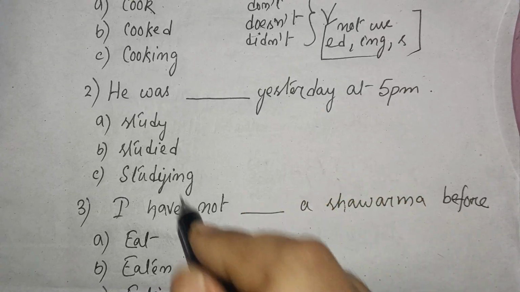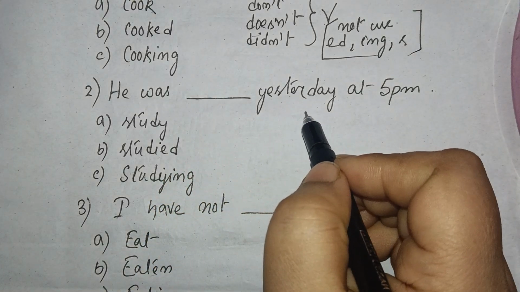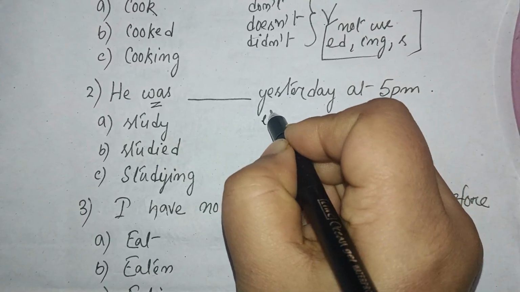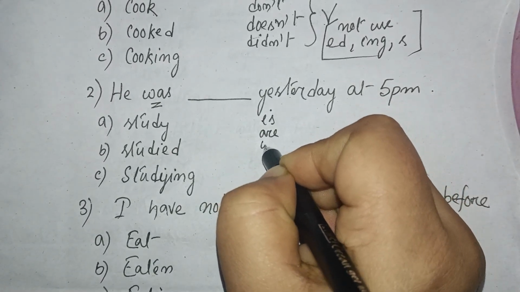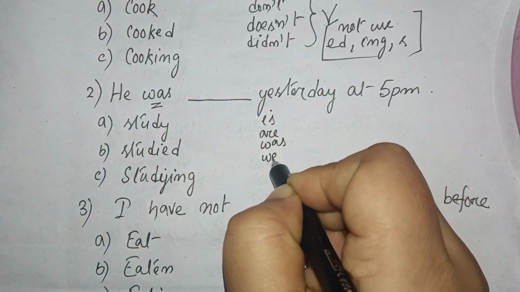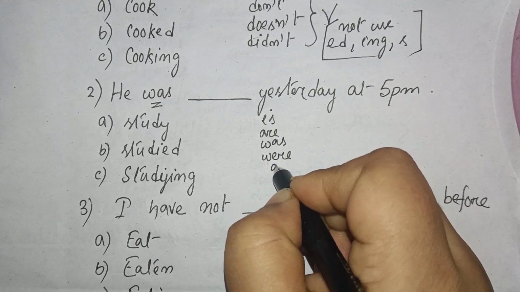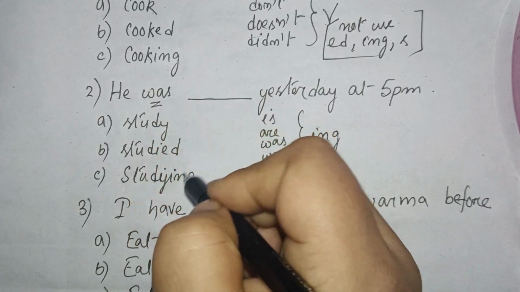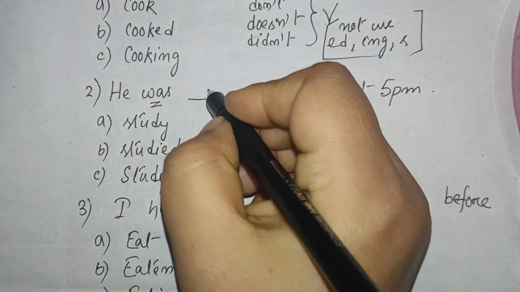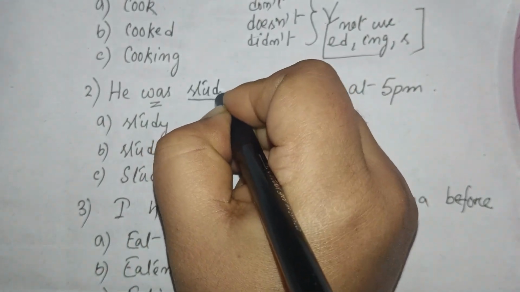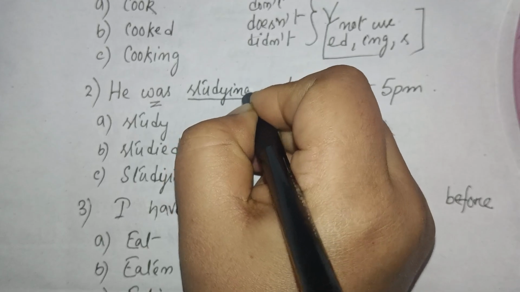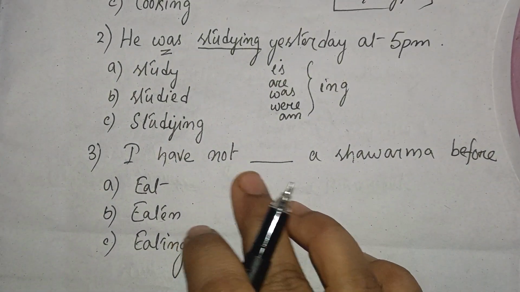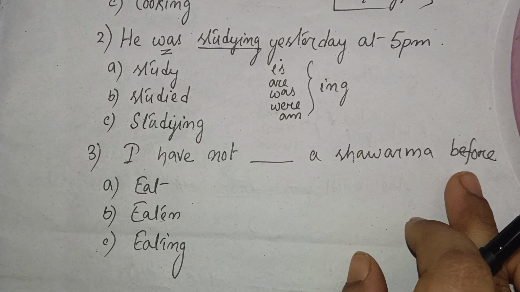The next one is he was dash yesterday at 5 a.m. So the key word is was. So we know with is, are, was, were, am comes the ing form. So he was studying, here the ing form is studying. So he was studying yesterday at 5 p.m.